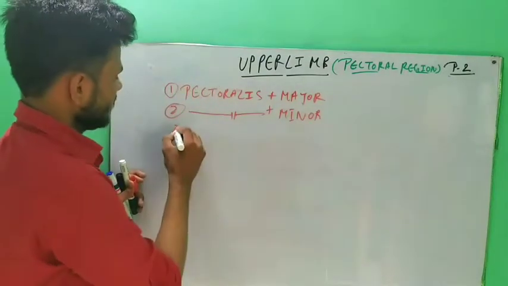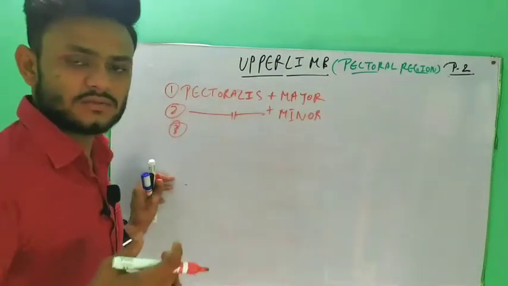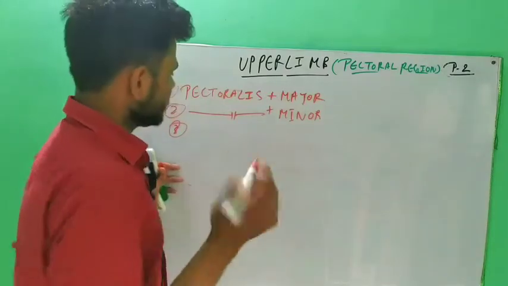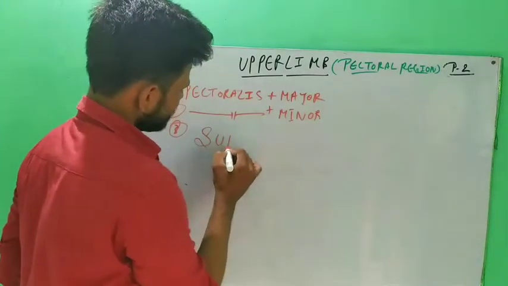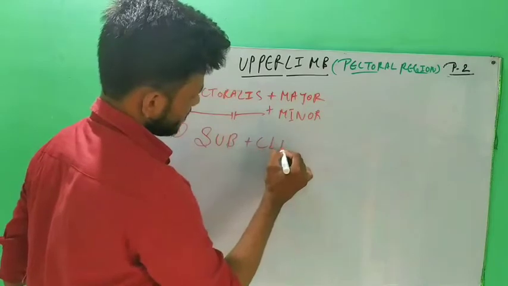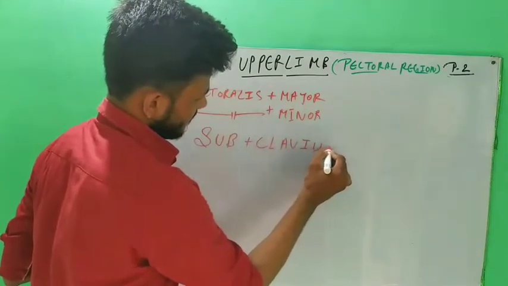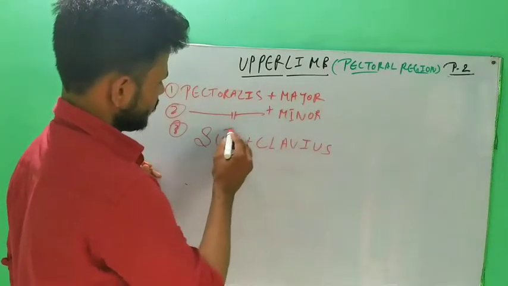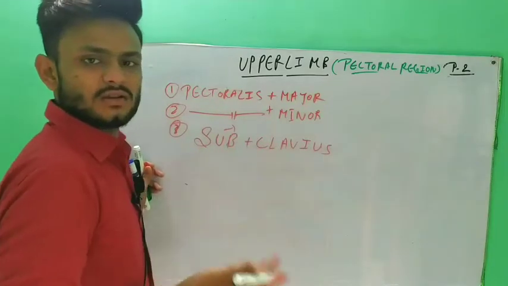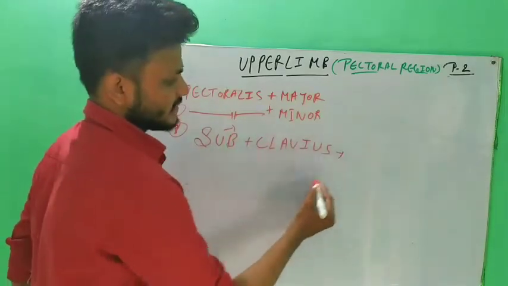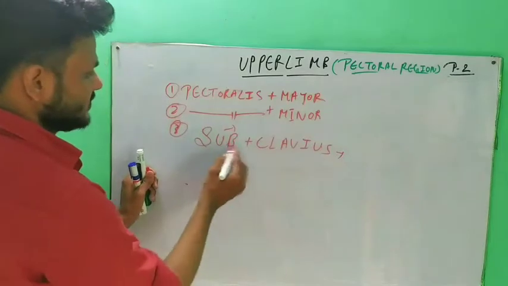Pectoralis minor. Our third muscle is found below the clavicle, that's why it is called subclavius. Sub means inferior, below, and clavius relates to the clavicle, that's why subclavius.